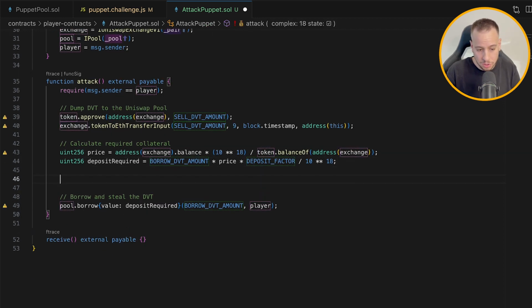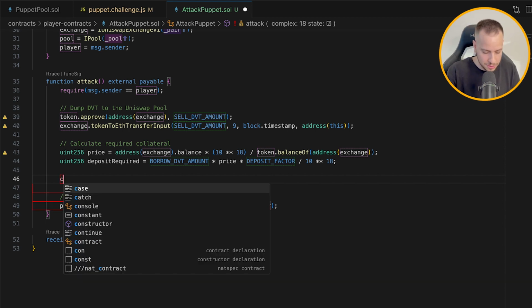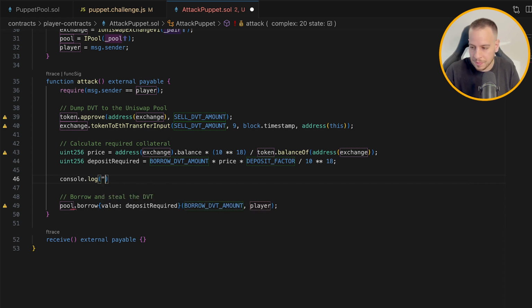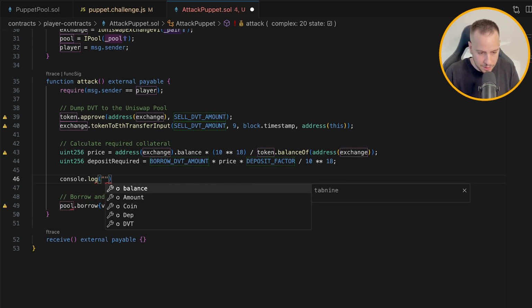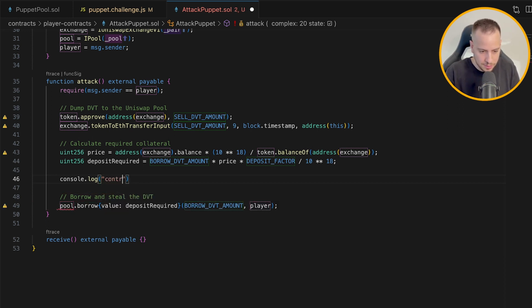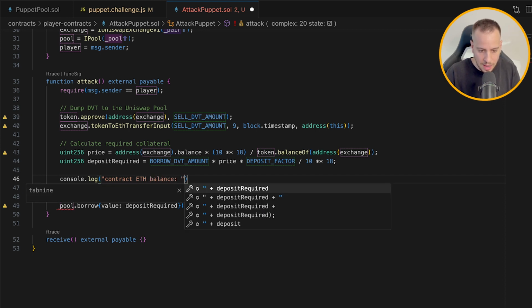First of all, I want to log the ETH address balance after the swap. So I will do console.log, and it will be contract ETH balance after the swap, and we're gonna also send some ETH to the smart contract through this payable function.